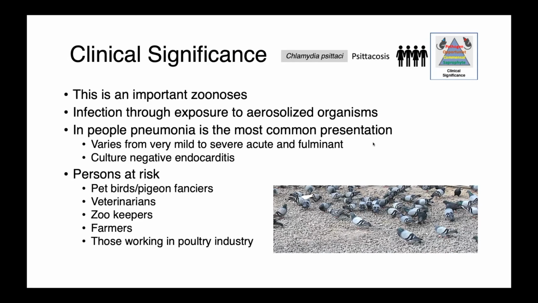This is quite an important zoonosis. Infection typically occurs through aerosolization. So what we see is dried fecal material in the environment, maybe it gets picked up by the wind or dusting in the home, vacuuming for people who have pet birds. And those organisms, those elementary bodies, are inhaled. In people, pneumonia is the most common presentation, and it varies from extremely mild to severe, acute, and fulminant.